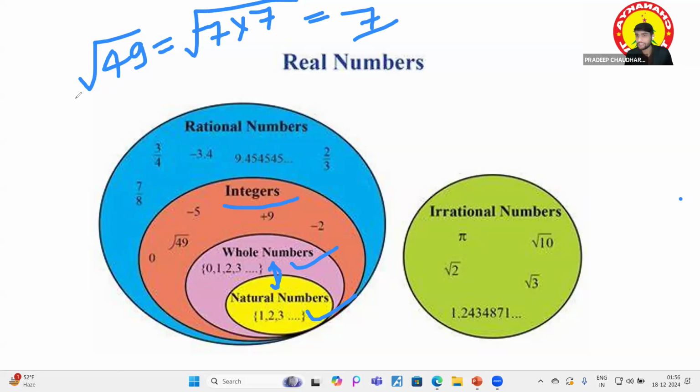Okay. Because you know it is a perfect square, and we have studied in the rational section that numbers that are not perfect squares could be irrational numbers, basically. Okay. Fine. And the integers, then the rational numbers and the irrational numbers, they are pi, root 2, root 10, root 3, and all the numbers that are non-terminating and non-repeating. So that's all about a quick recall of all the concepts.